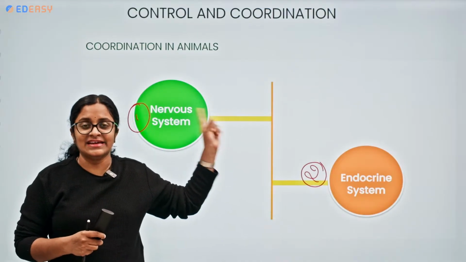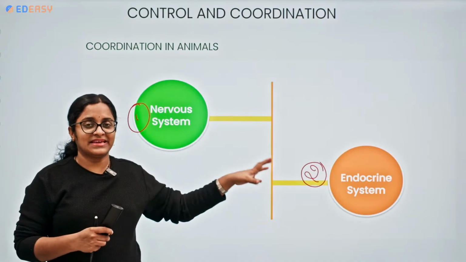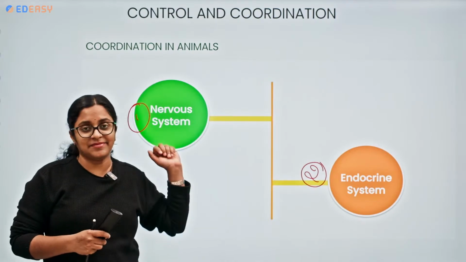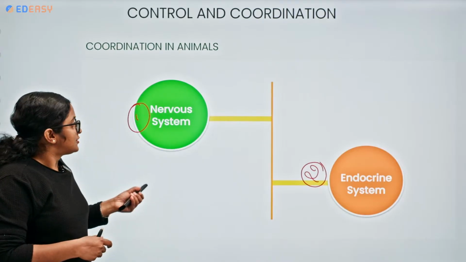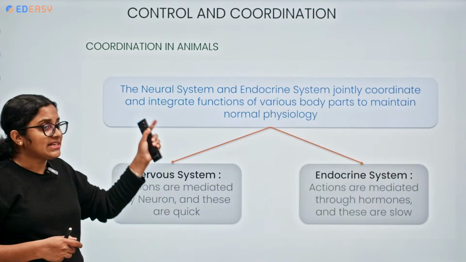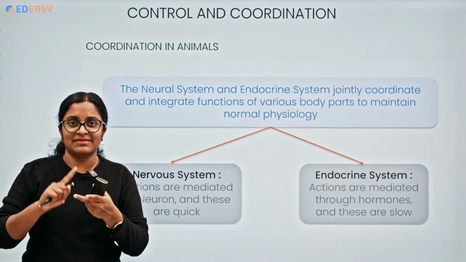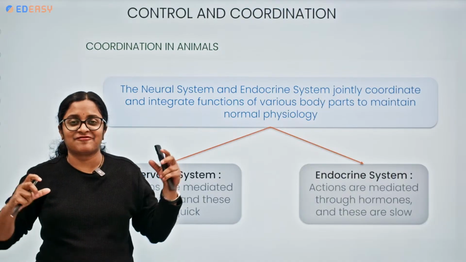I told you earlier, we shall be understanding about the hormones. So where do the hormones come from? With respect to the endocrine system, the endocrine glands secrete them. Okay, so we shall discuss these things. So the coordination in animals is brought out by the nervous system and the endocrine system. So what do they do? They are like friends together.